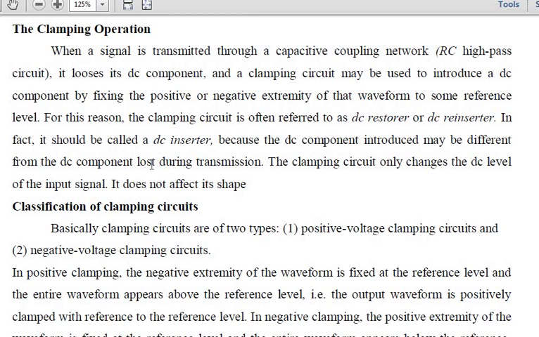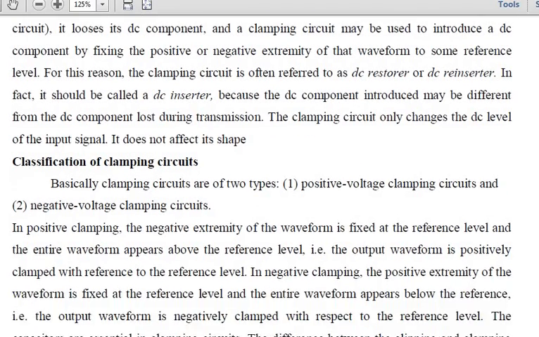Only a DC component will be inserted in that one, but the DC component which has been lost will not be the same. The new one which has been inserted will not be the same as the lost one. So this was the operation of your clamping circuit. Now see the classifications of your clamping circuits.